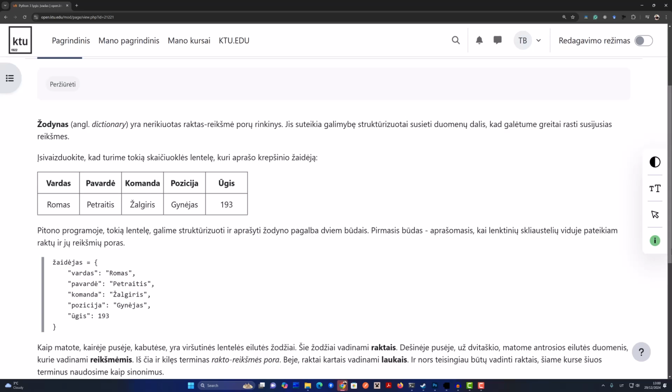Definitely. And you know what I always find fascinating about dictionaries? It's that, like you said, they seem so simple, right? Just these pairs of keys and values. But they're actually the foundation for so many complex programs. They let you organize data in a way that makes it incredibly efficient to access, especially when you're dealing with mountains of information. So for someone who's just starting out with Python, dictionaries are a must-know. Absolutely. They're a core part of the language.